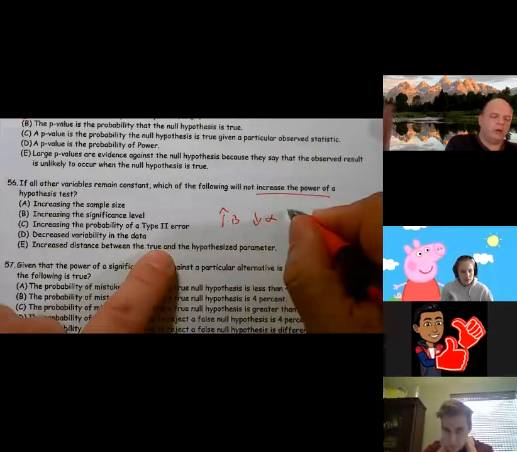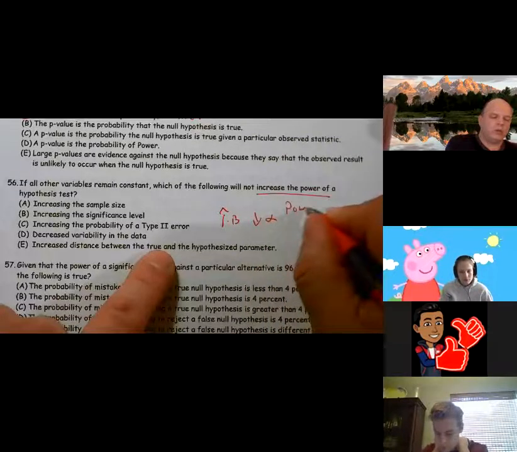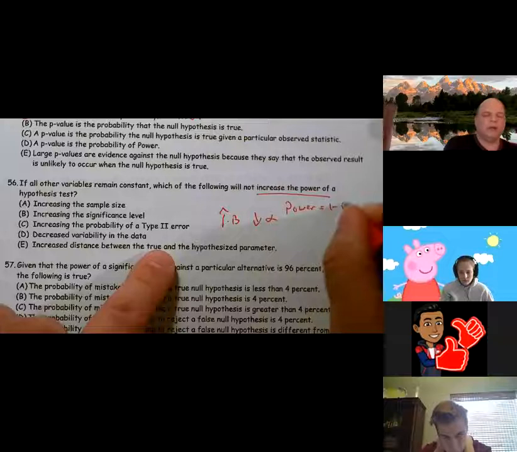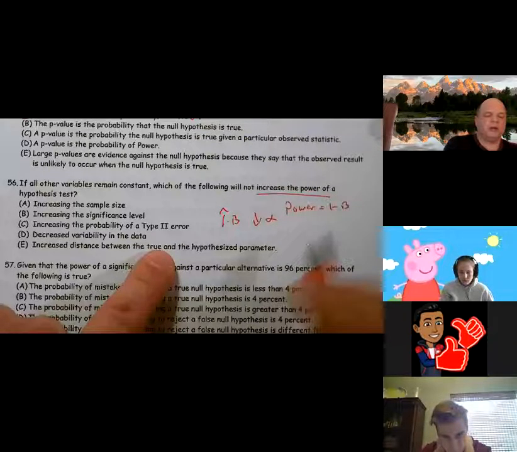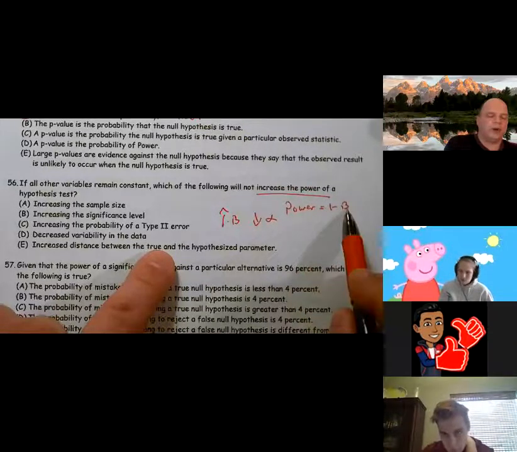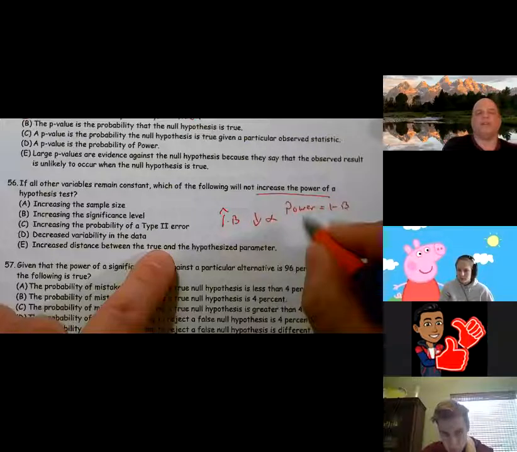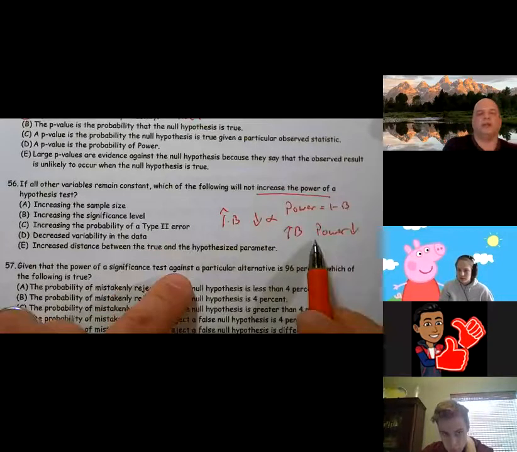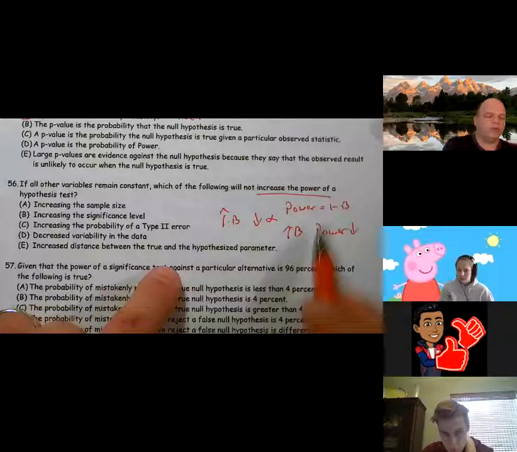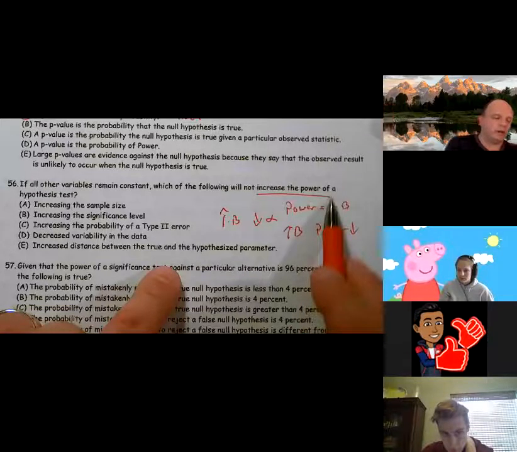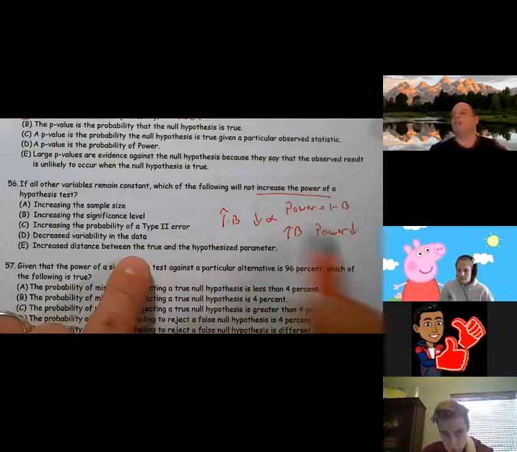So power equals 1 minus beta. As this value gets bigger, power goes down. So as beta goes up, power goes down. They move opposite of each other, and they are actually in a formula. So if we increase this, power goes down. And they said which will not increase power. So that one's C. They move opposite of each other.